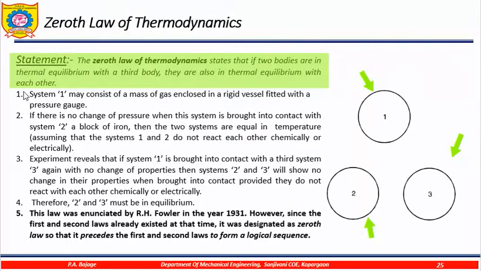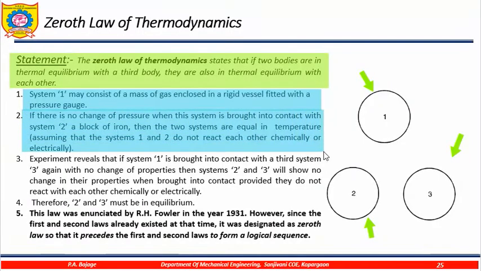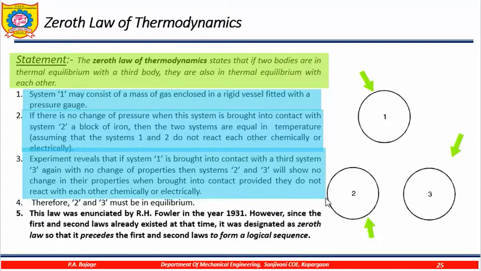So, the same thing is explained here. System 1, again here the same thing it is explained. So, what are the practical examples of zeroth law of thermodynamics? If two persons are standing near each other, the body temperature is same, that is 37 degrees Celsius.